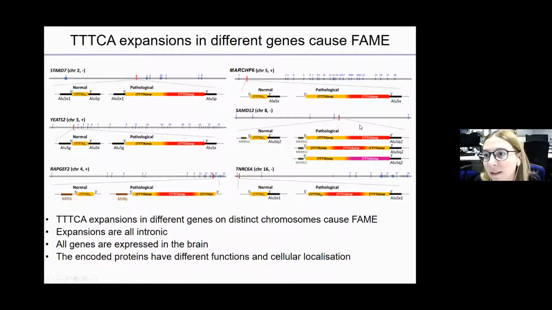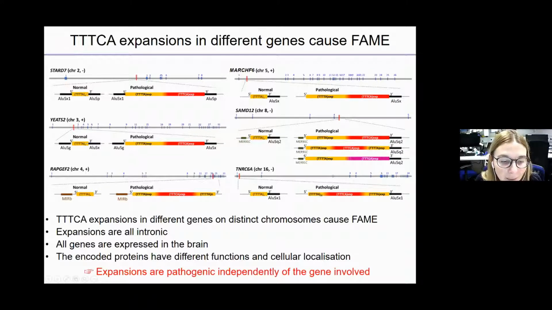But the encoded products of the genes all have different functions and cellular localizations and have really nothing in common. So it's pretty clear that these expansions are probably pathogenic independently of the gene where they occur, and the gene itself is just a way to express the expansion.